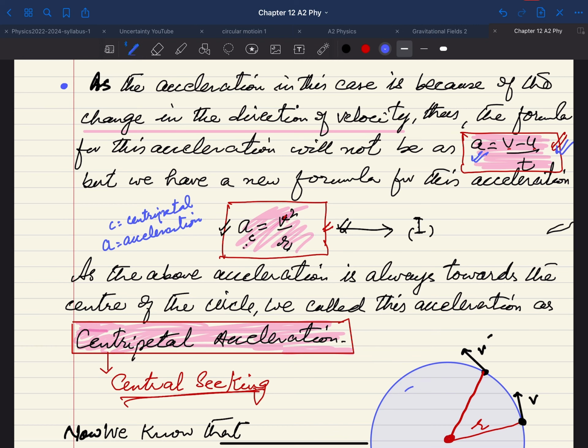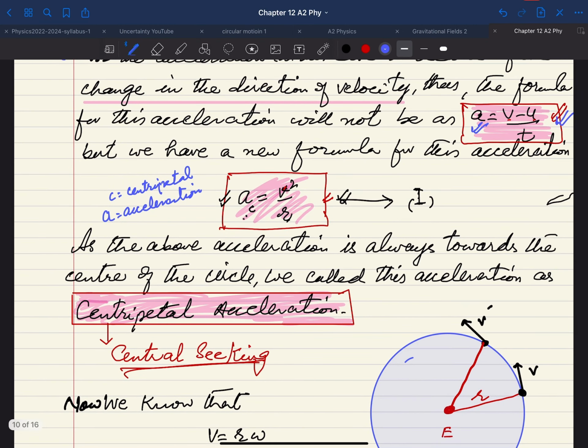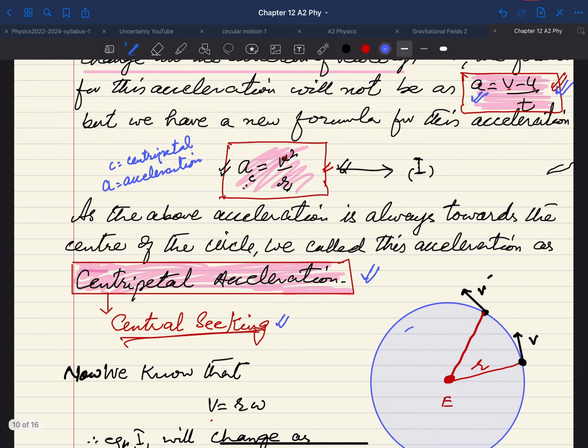Central seeking, towards the center of the circle. As this acceleration is always towards the center of the circle, we call it the centripetal acceleration. So this is very, very important: central seeking acceleration is centripetal acceleration.